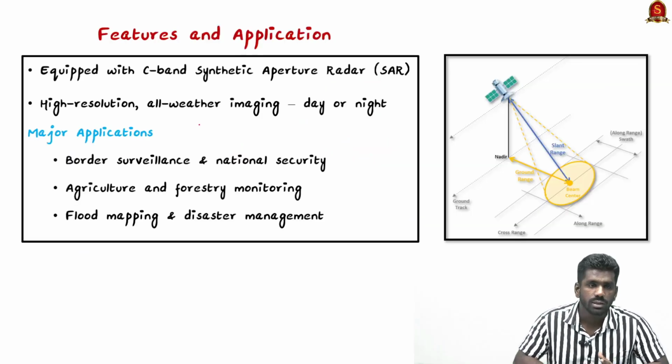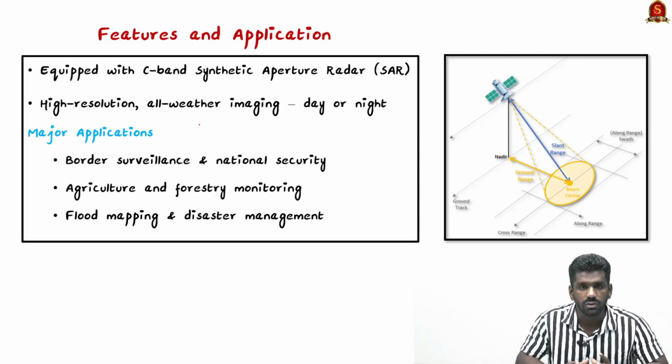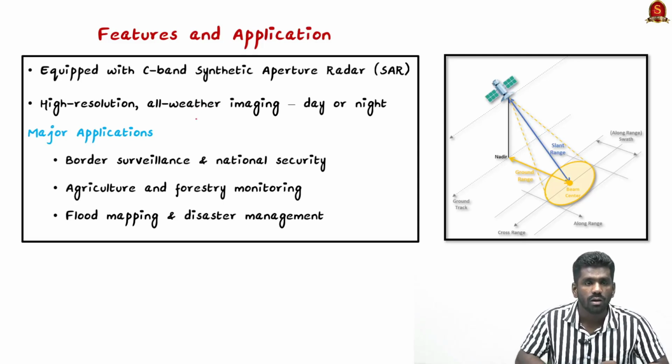Firstly, know that this synthetic aperture radar can capture images of Earth's surface during the daytime and even during the night time. It can capture images during the rain, storms, or any natural disaster. So it is an all-weather imaging, and it can capture images both during day and night.